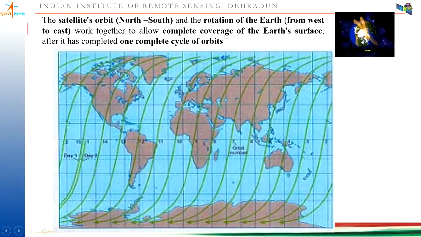Now coming to this, because of the rotation, you can see through this animation how the satellite is moving and Earth beneath it is rotating. So because of this revolution of the satellite and rotation of your Earth, the whole Earth's data gets imaged.